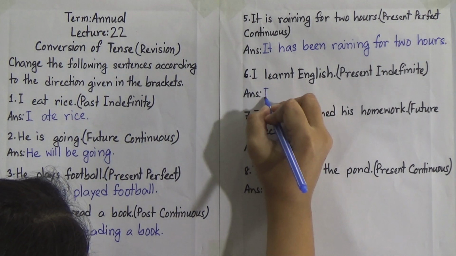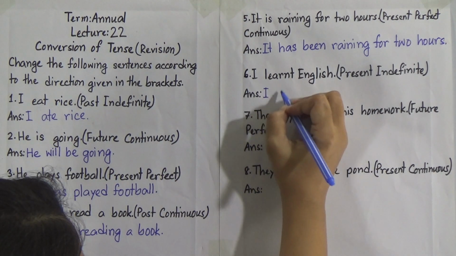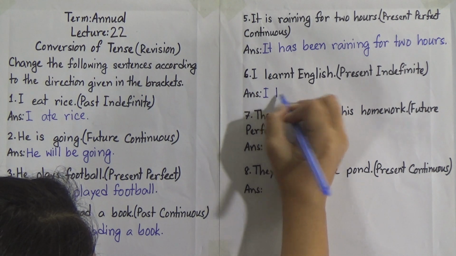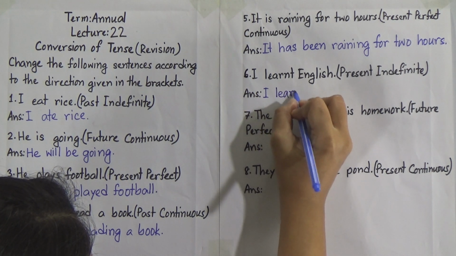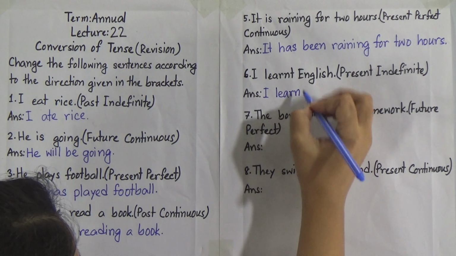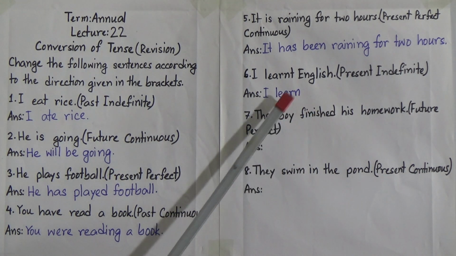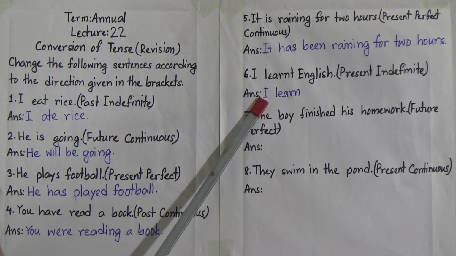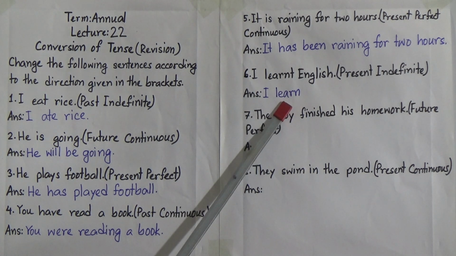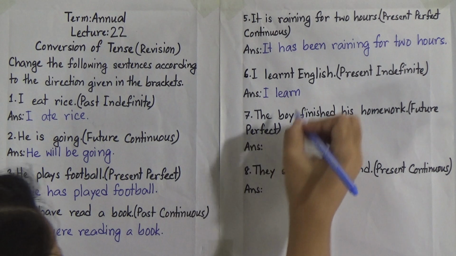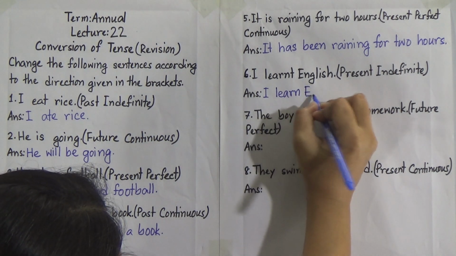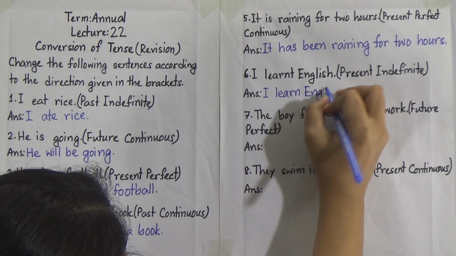At first we will write the subject, then we will write the present form of the verb learn, L-E-A-R-N, learn. I learn, and we don't need to add s or es with this verb because our subject is I, and we all know that after I we will write the present form of the verb in present indefinite tense, and then our object, English. I learn English.